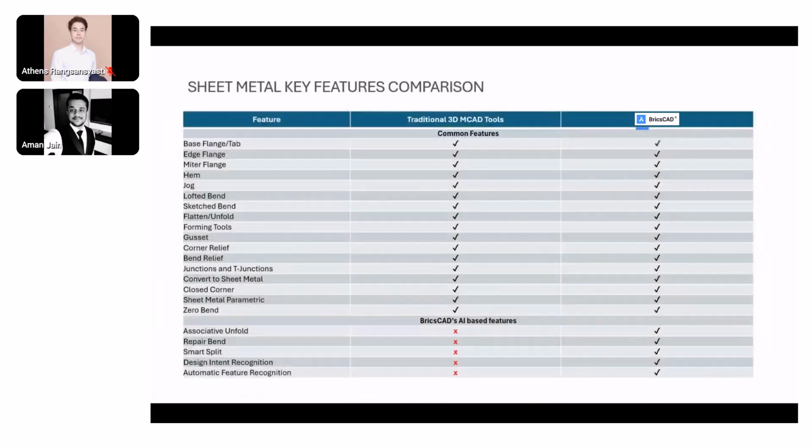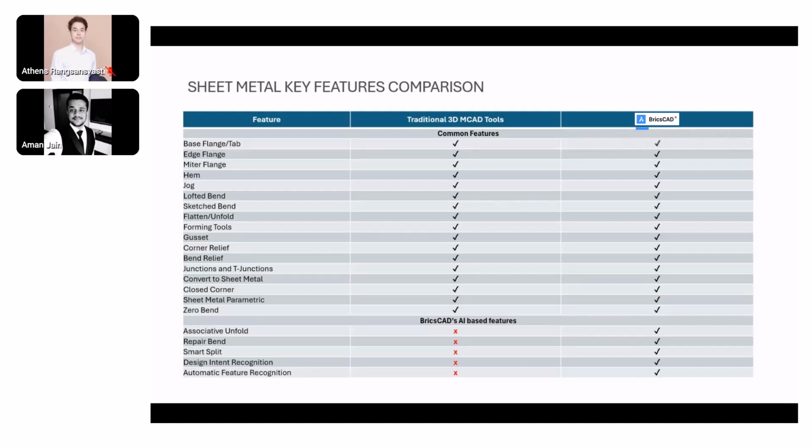The next slide showcases some of the key sheet metal modeling features that are available in the traditional 3D MCAD tools. We start off with base flanges, which form the base of the geometry of the entire sheet metal body that we are going to start with.